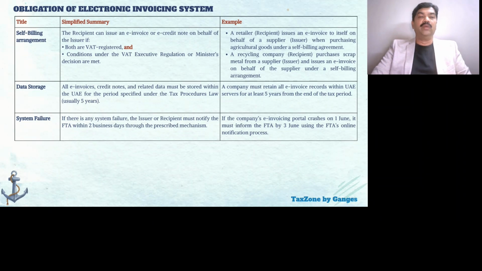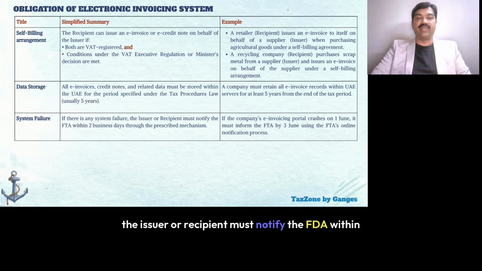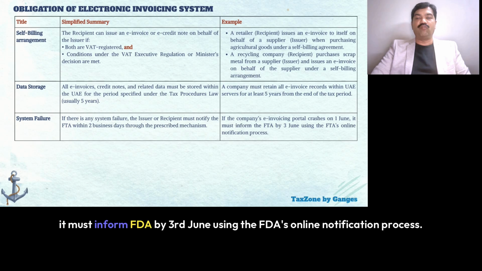In case of system failures, if there is any system failure, the issuer or recipient must notify the FTA within 2 business days through the prescribed mechanism. If the company's invoicing portal crashes on 1st June, it must inform the FTA by 3rd June using the FTA's online notification process.